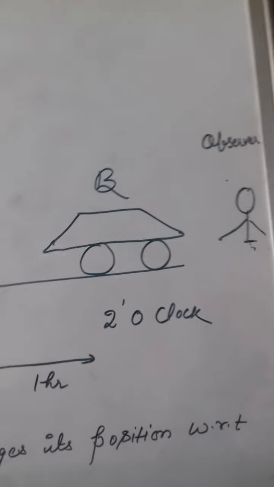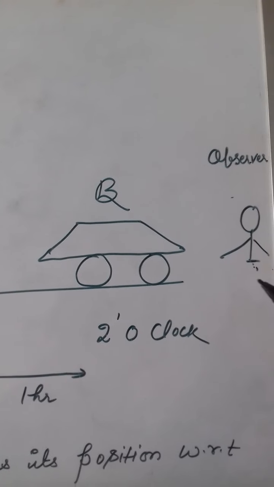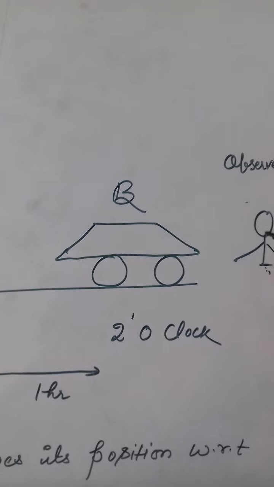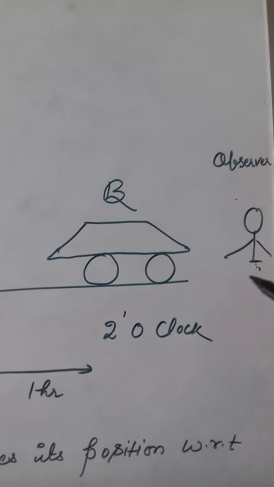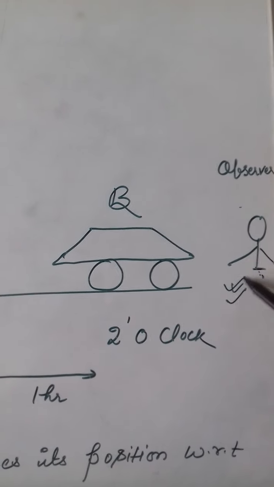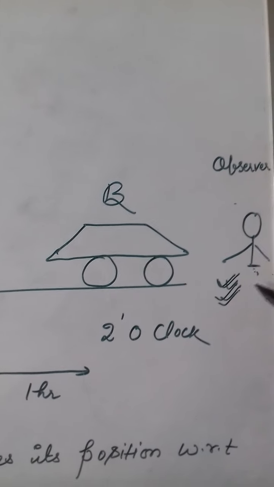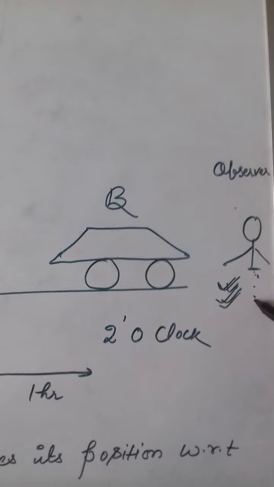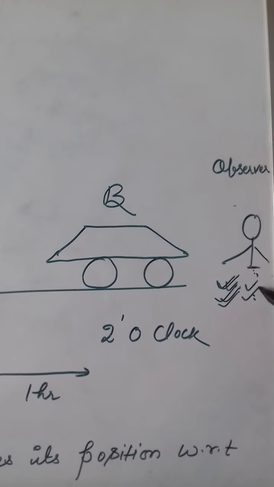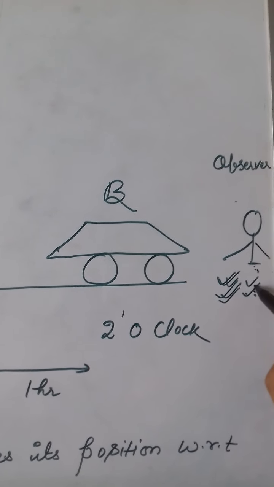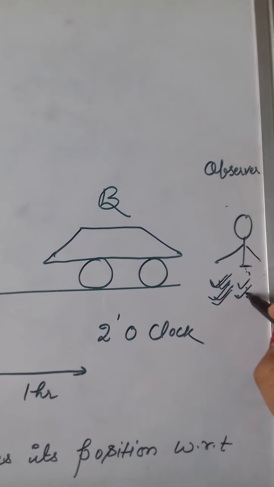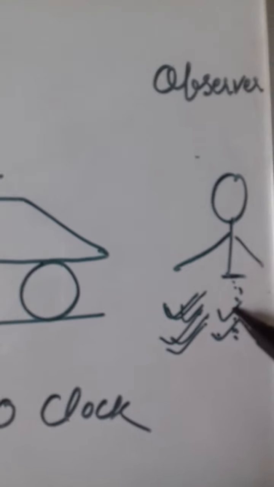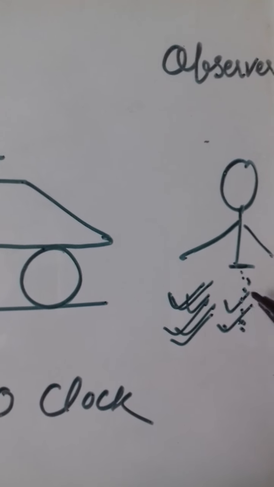But for this observer, at 1 o'clock it was at this particular position, and at 2 o'clock also it is at this particular position. So this observer is said to be at rest because time changed, but this observer has not changed its position. At 1 o'clock it was at this particular position, at 2 o'clock also. So we say with the change in time, this observer has not changed its position, therefore it is at rest.